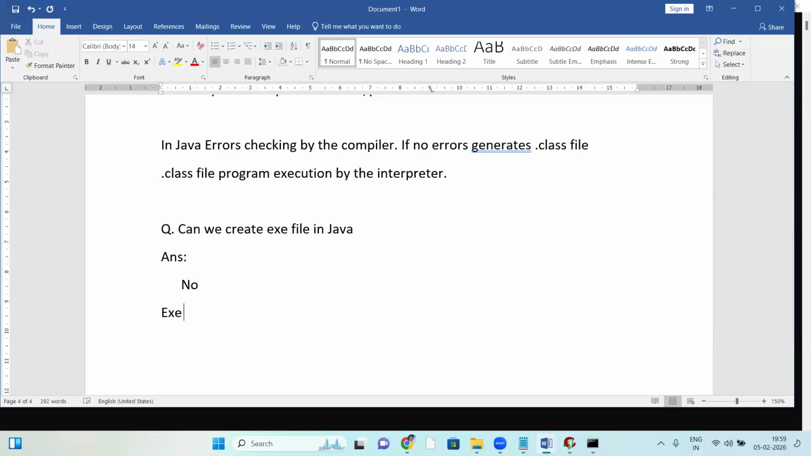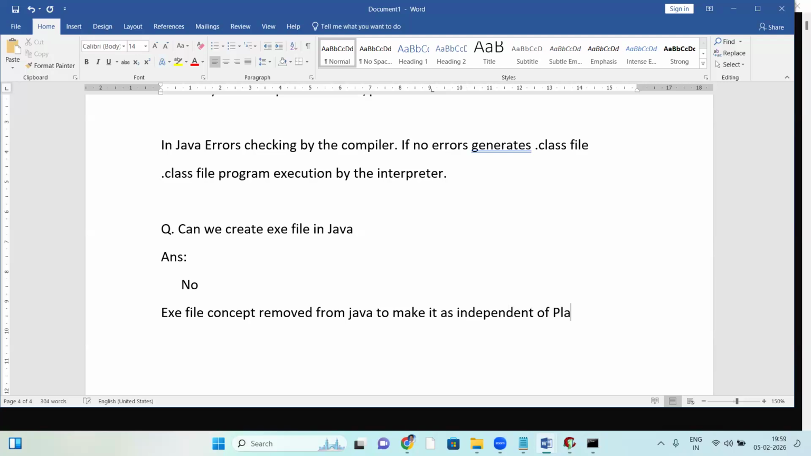So why is the exe file concept eliminated from Java? See, the exe file concept was removed from Java to make it independent of platform. Yes, independent of platform.